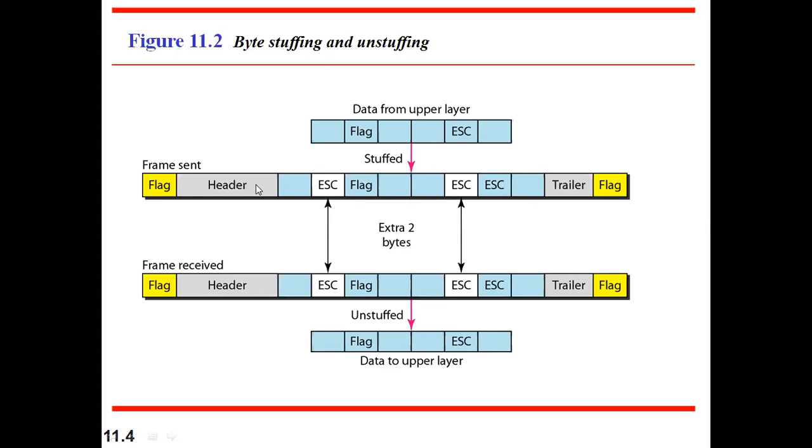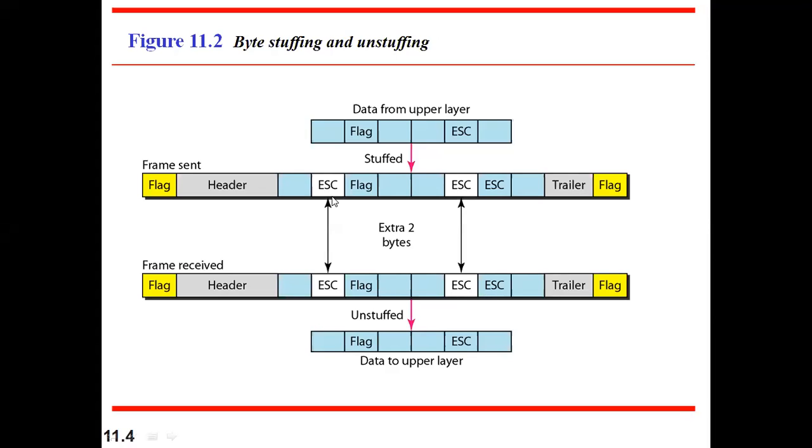This is done at the sender side. At the receiver side, the reverse has to be done. We don't want to see this extra field at the receiver side, because the receiver doesn't know what this escape is. So before it reaches the destination, it has to be unstuffed. Unstuffing is nothing but this escape and this escape have to be removed. That is what we call unstuffing. When you are adding those extra fields, it is called stuffing. When you are removing, that is called unstuffing.